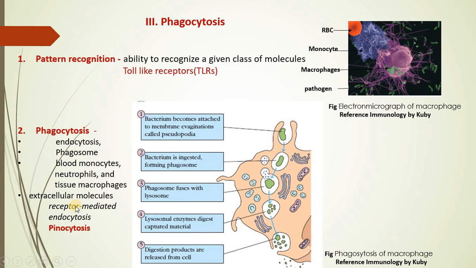In that case, there is cell-mediated endocytosis, and instead of the pathogen alone, the fluid which contains the pathogen will be taken up by the cell, indicating that the fluid material along with the particulate matter is taken, and then the phagosome is formed, and then the lytic action, and therefore there will be release of fragmented material. But as here, instead of only particulate matter, there is the fluid component, the phenomenon will be defined as pinocytosis.